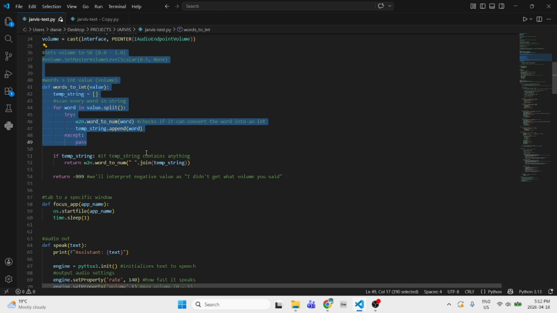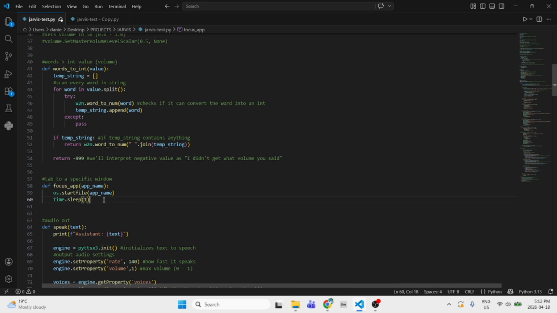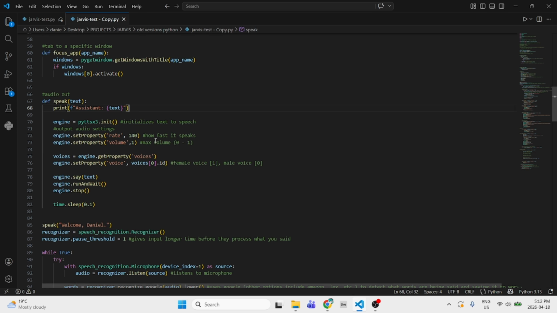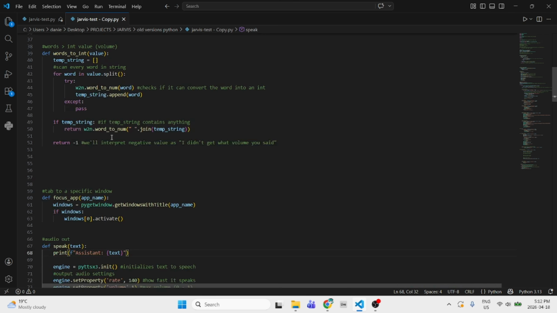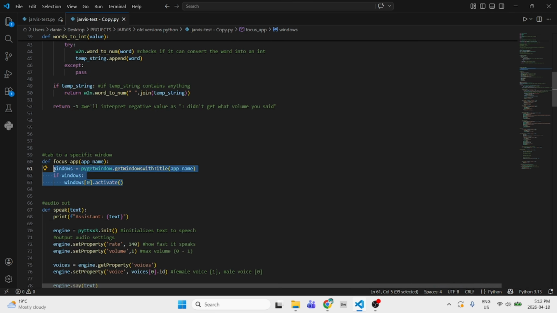So basically, over here, did I work on this? Define focus app. Oh yeah. By the way, this was probably the previous one. So here, this was the previous one. Windows, get windows. So it'll get the window, and then it'll activate the window. So basically, it'll set the window to the main screen. But that one kind of bugged out sometimes.